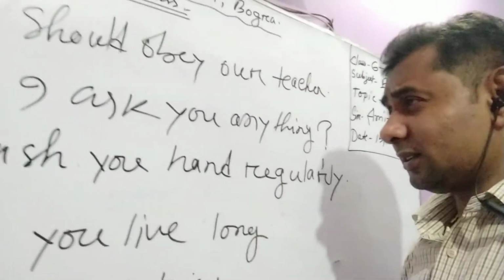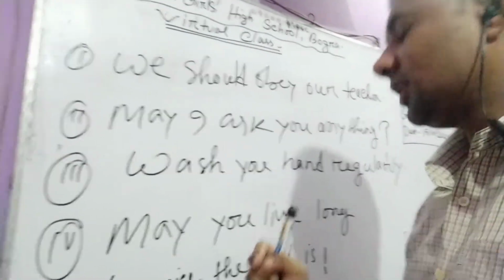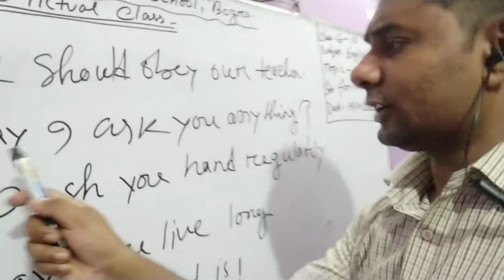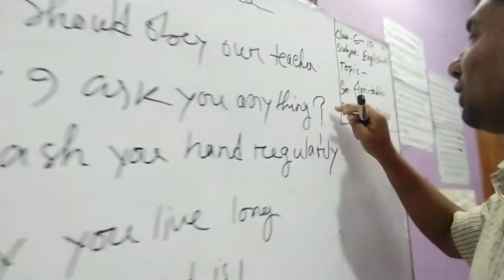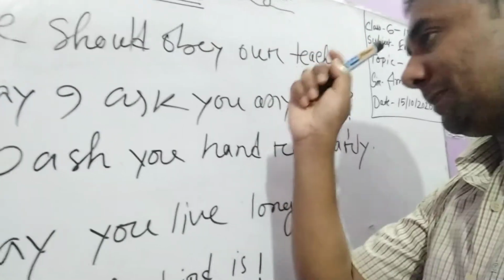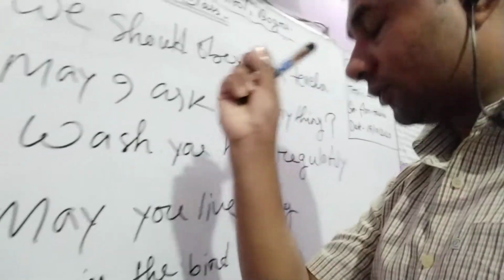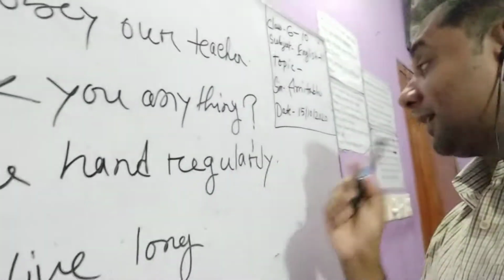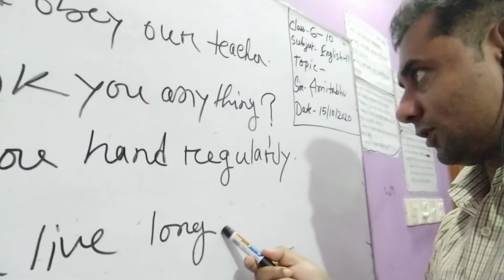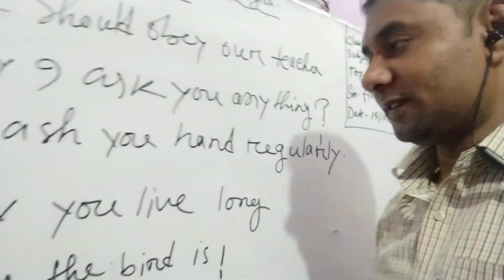Now you will ask, this sentence also starts with may. What is the difference between the two sentences? Okay, I will clear it. This sentence starts with may, then subject. This sentence also starts with may and subject, but the difference is the ending mark, the punctuation mark. An interrogative sentence may start with may. Also, it may start with WH, sometimes an auxiliary verb, but the difference is question mark and full stop. So, those sentences that start with may or long and end with a full stop must be optative sentences.